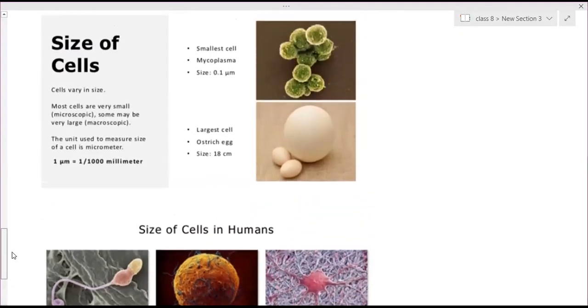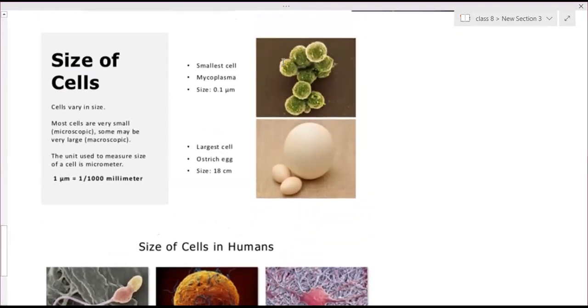And among all organisms we consider, mycoplasma is the smallest cell, and the largest cell is 18 centimeter, the ostrich egg. Clear? Yes, ma'am. Write down these 3 points and then you can leave.